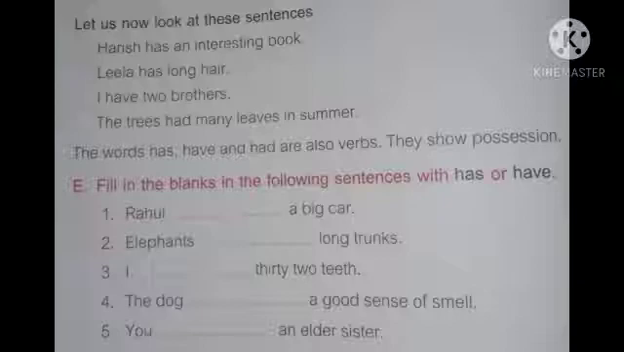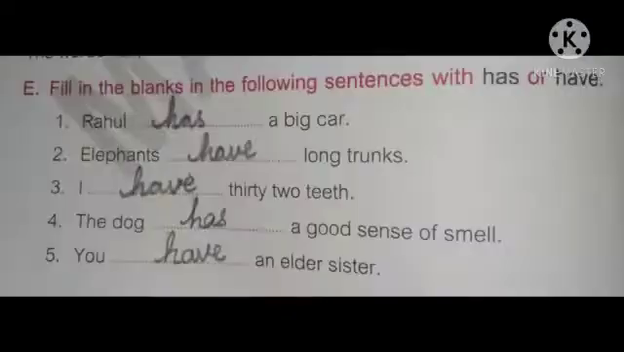First, Rahul dash a big car. Students, we use has for he, she, it. In the sentence, whenever he, she, it is there, we must use has only. It's a rule. Have for I, you, we, they. So in the sentence, whenever we have I, you, we, they, we use the helping verb have. So here Rahul is a boy. Rahul is he. So we have used has. Rahul has a big car.